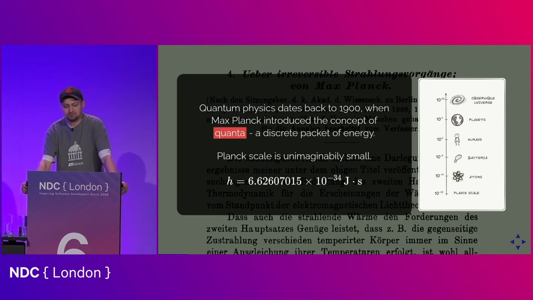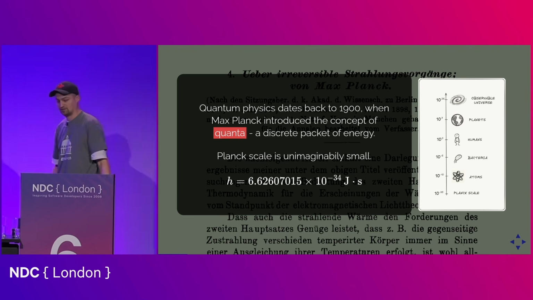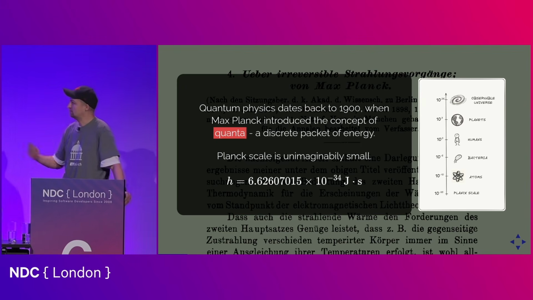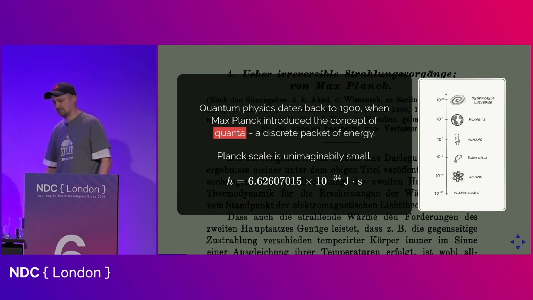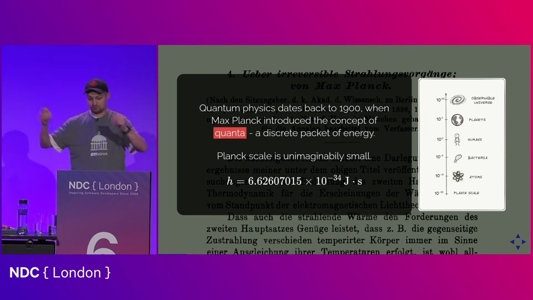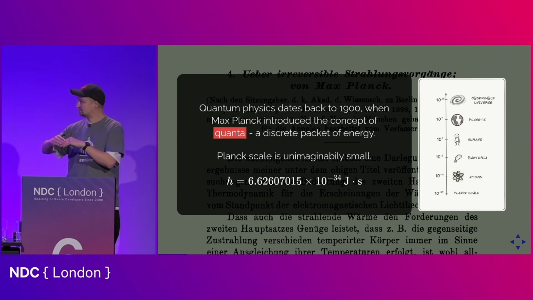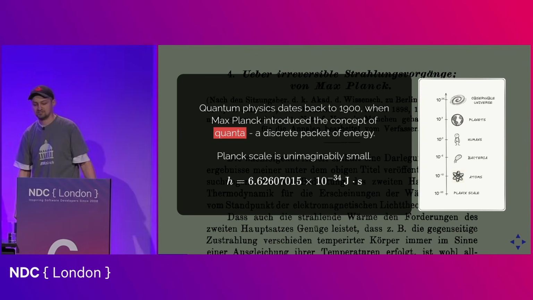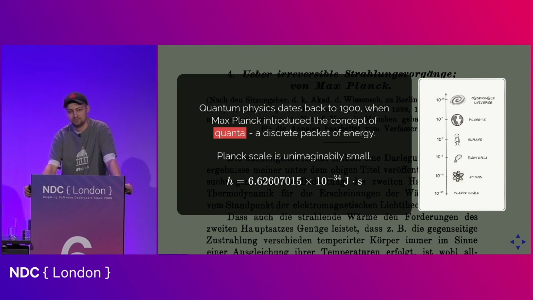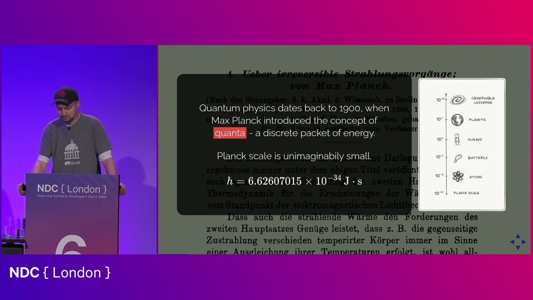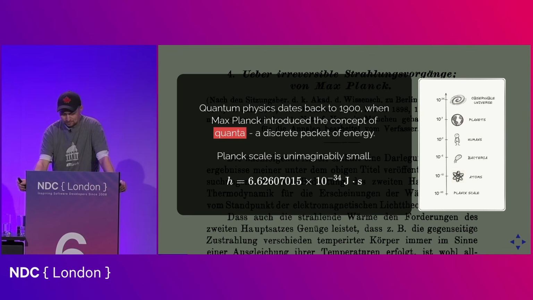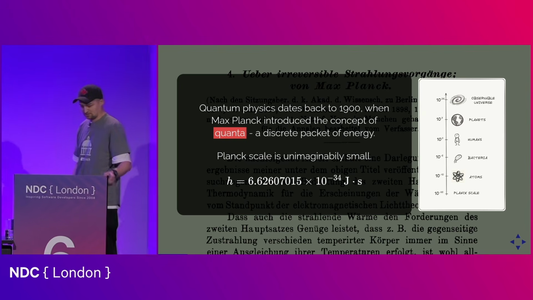And these packets were incredibly small. And we see here the Planck constant. It's an incredibly small number. In fact, if we'd like to imagine how small the number is, we could take our human scale as a starting point, so 10 to the power 0 meters, like 1 meter. Then the highest scale that we can go up would be the size of the observable universe, which would be about 10 to the power 26. So 26 orders of magnitude. But in order to go down to the Planck scale, we have to go down to the 10 to the power minus 35, right? So it is actually much further. A Planck constant is going to come back in some of the later slides, so for now we leave it.